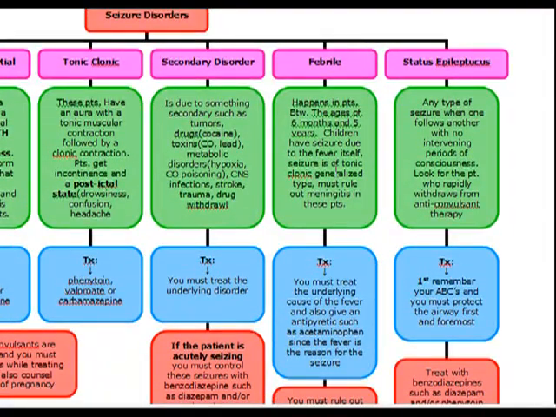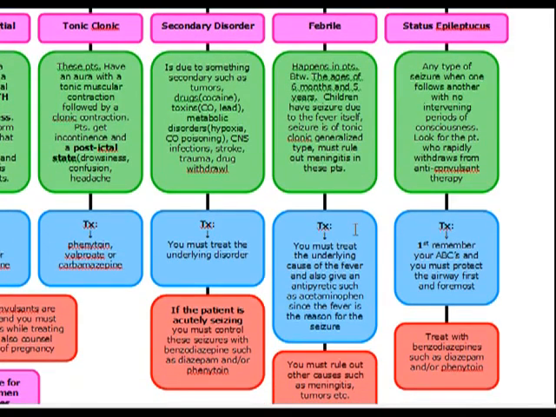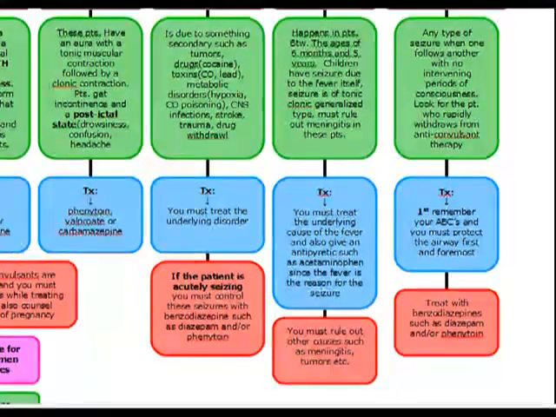Febrile seizures, remember these patients, it's going to occur between the ages of 6 months and 5 years. And you want to remember that the seizure itself happens because of the fever. So once you take care of the fever, the seizure is going to go away. They only have a slightly increased chance of having a permanent seizure disorder. And usually the seizure type is going to be a tonic-clonic, generalized type of seizure. You always have to rule out things such as meningitis in these patients as well. It usually happens in the pediatric population. You want to give an antipyretic such as acetaminophen in these patients because they're febrile. And remember, it's the febrile illness that's causing the seizure.